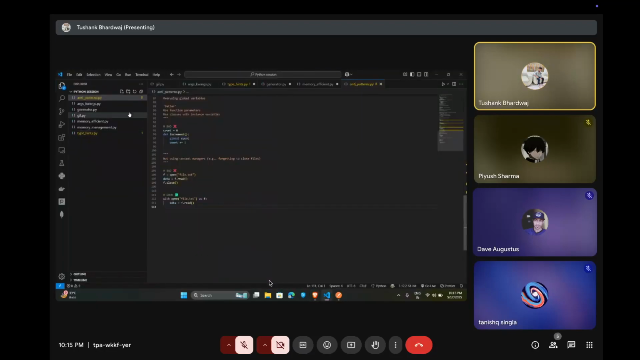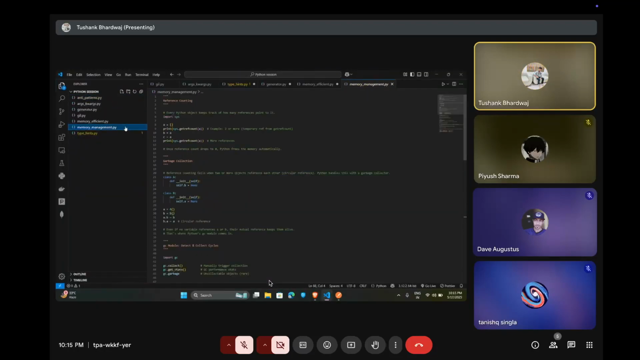So the next topic is memory management. In Python, memory management is mostly automatic, but to write efficient code, we should understand how Python allocates, tracks, and frees memory behind the scenes.